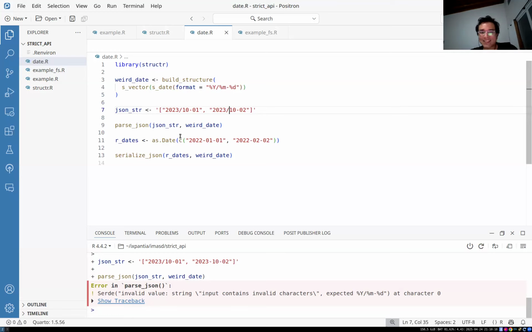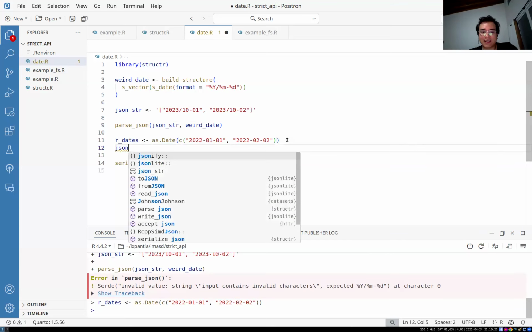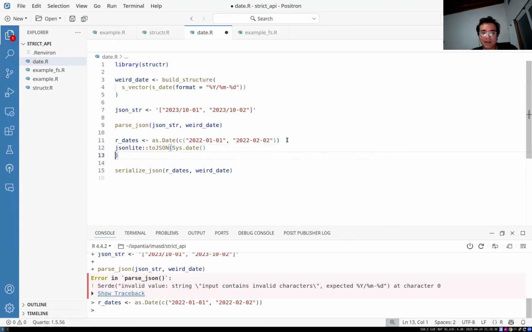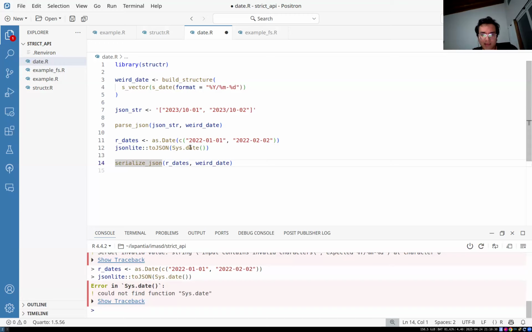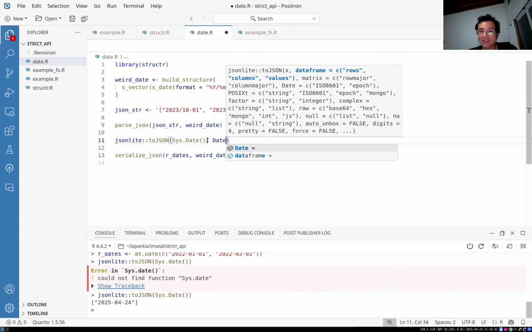If we were to try to send a date now that we defined this year/month format, typically if we take any date in R, so if I have this R dates vector and I try to use a library like jsonlite to write JSON, maybe we can send Sys.Date, for example, with a capital D, right? If I do this, it's going to give me the format in year, month, date. We can have some level of customization with this. We do have date, and we can set it to either ISO 8601 or epoch. But we have only those two options.